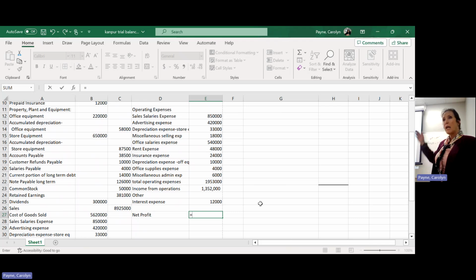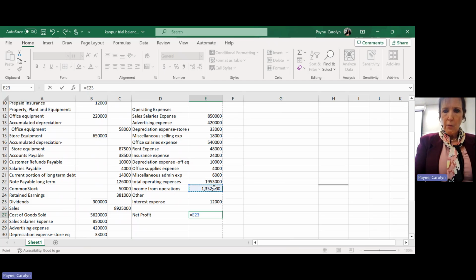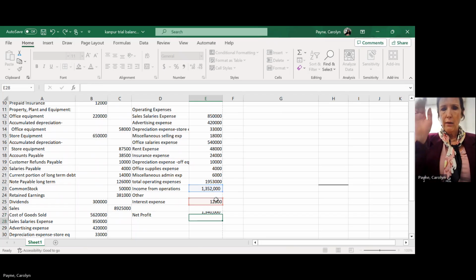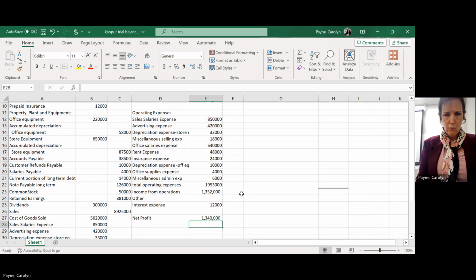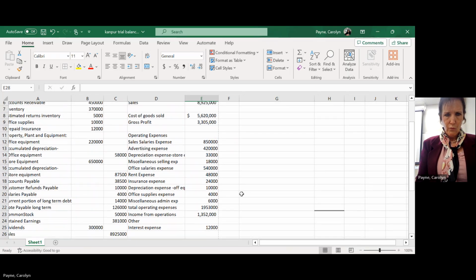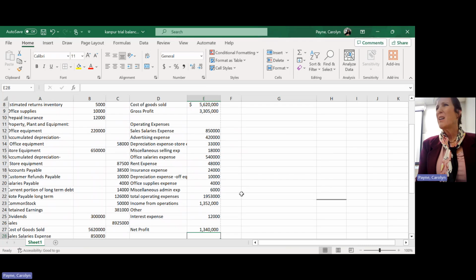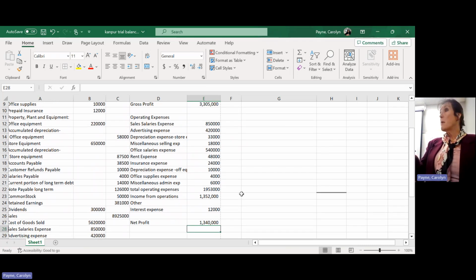Okay, does that make sense? So anything that's not your ordinary normal way of making money goes down in other. Okay, so your other can either be a plus, an income like rent, or it can be a negative, an expense like interest. All right, so I'm going to say income from operations minus other, and there's my net profit. Is that right? Is that what we got before? Is it? Yeah. Oh, it just looked bigger. Okay, so there's my income statement.